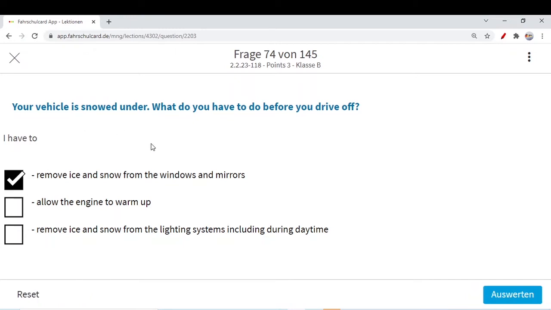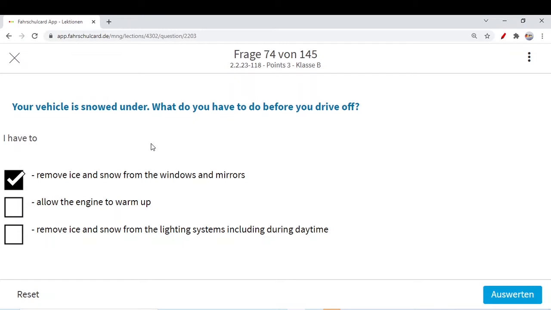Then, allow the engine to warm up. No, it's not environmentally friendly behavior to switch on your engine and wait until the engine is heated up before starting the journey. Just start the car and start with a low speed initially, so that your engine warms up, and then you can carry on your journey. It's not environment friendly to switch on the engine and not start driving. Only switch on the engine when you have decided to drive. It's not a good practice, and not good for the environment, to have the engine switched on and not be driving.